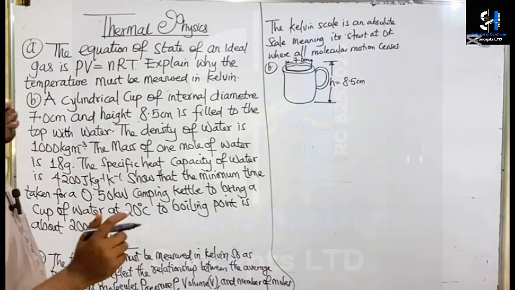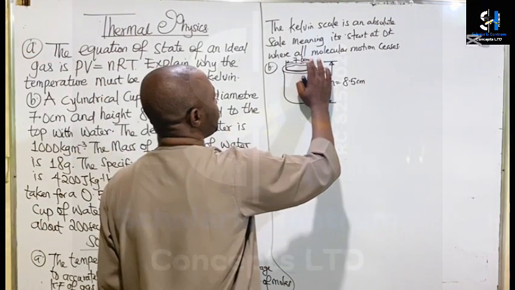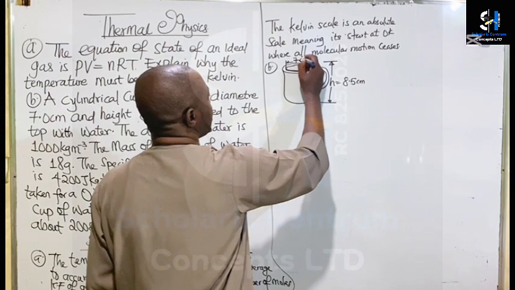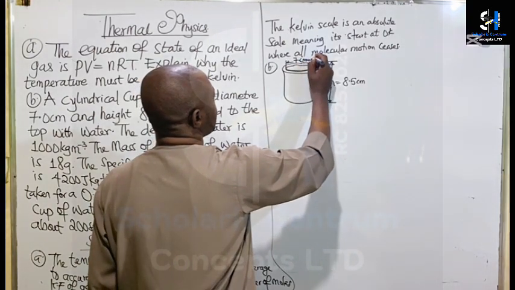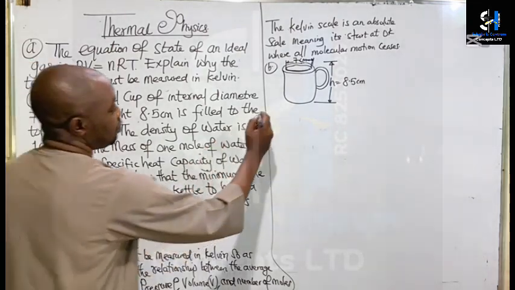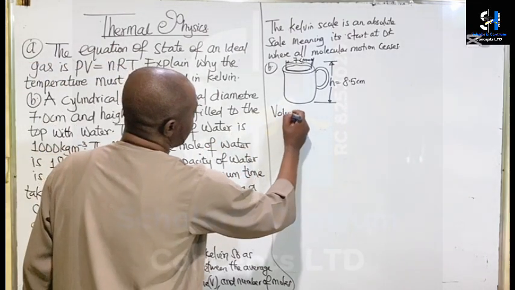So now we know that to calculate the volume of a cylinder, we will have to make use of